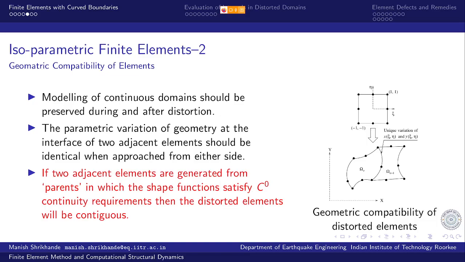So if the interpolation functions that I use for the geometry mapping satisfy the C0 continuity criteria, then if x is interpolated using the same interpolation functions, the value of x along this curve is going to be the same whether I evaluate it from this element or from this element.